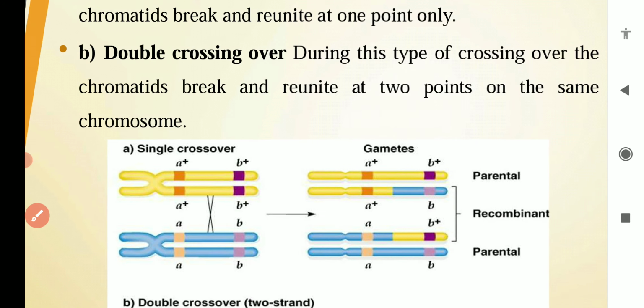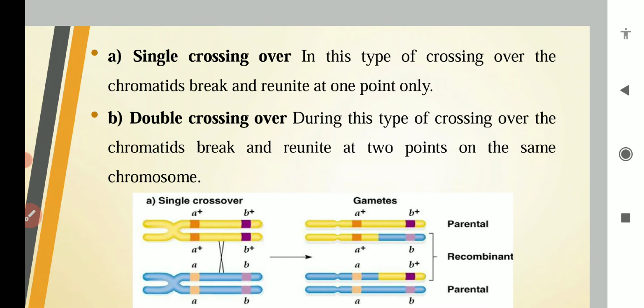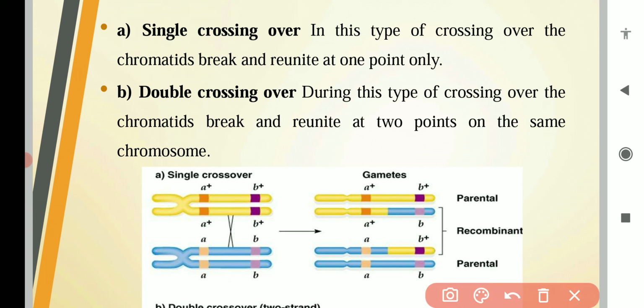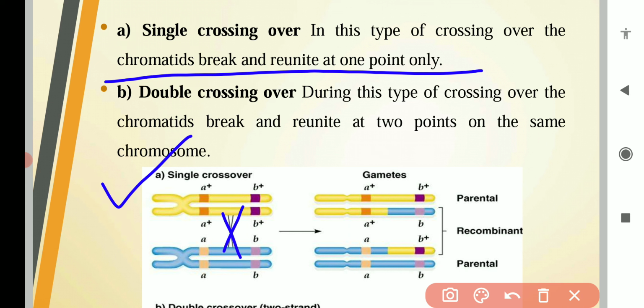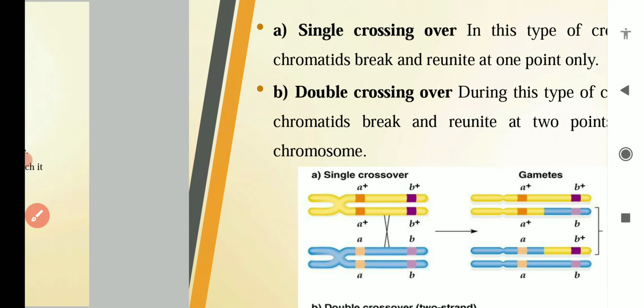So what is single crossing over basically? In single crossing over, the chromatids break and reunite at one point only. So when between 2 chromosomes crossing over takes place at only a single position, this is known as single crossover. And what is double crossing over?